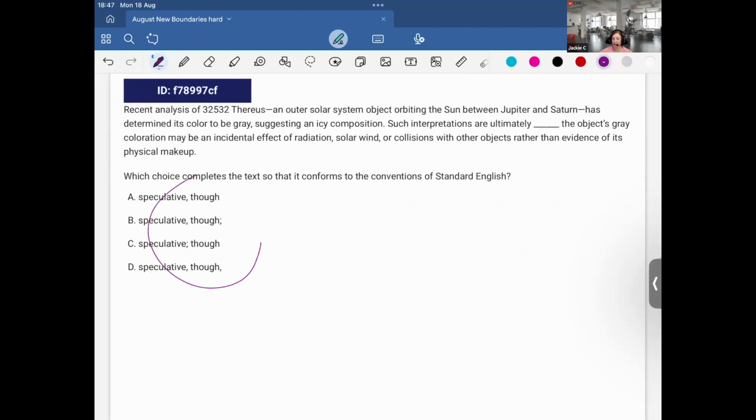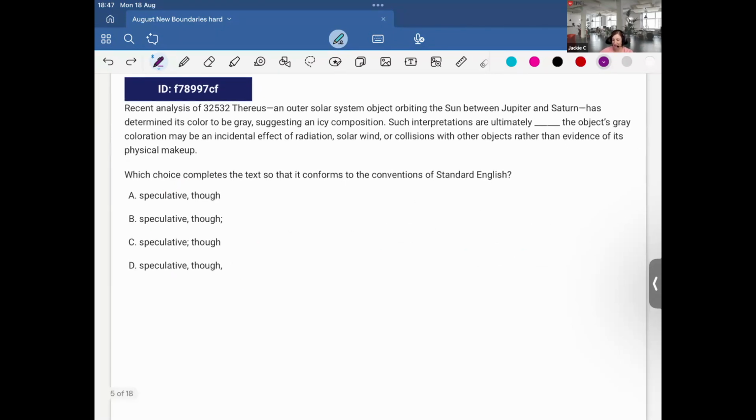So quick scan, I see that I'm definitely dealing with boundaries and I will need to determine if there's two independent clauses or not. Let's do that. So recent analysis of 32532 Ethereus. Oh, look, an outer solar system object orbiting the sun between Jupiter and Saturn. So not necessary.